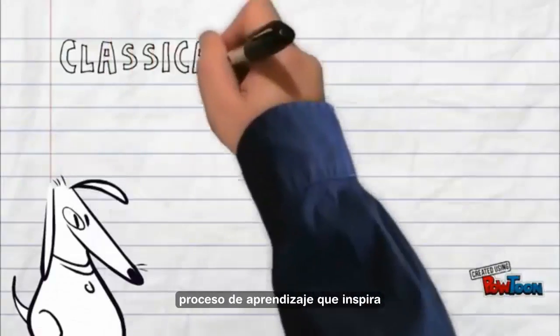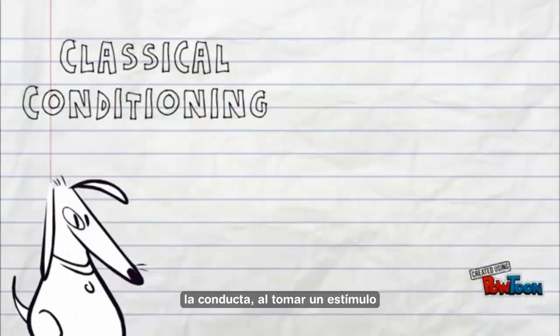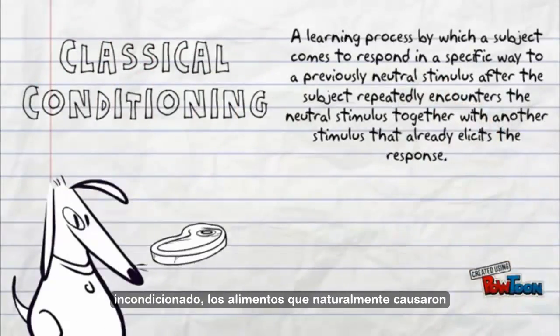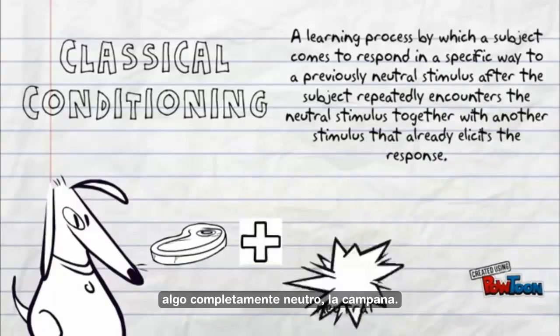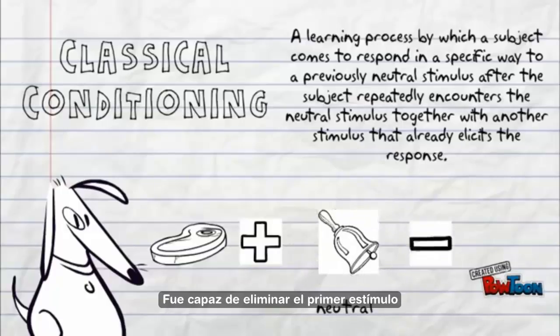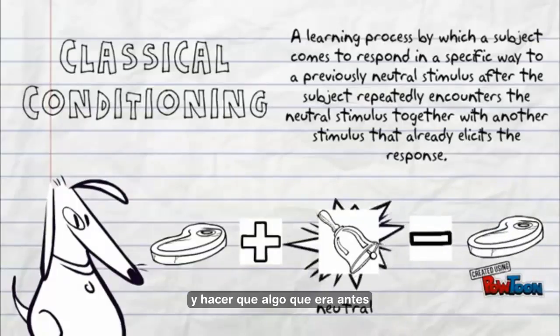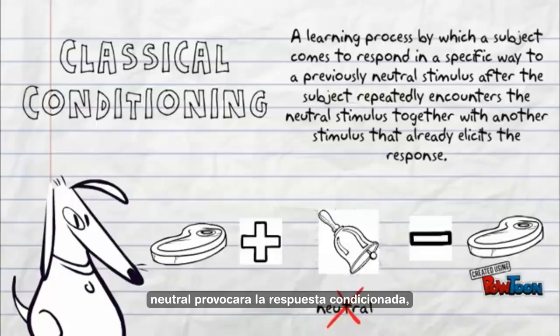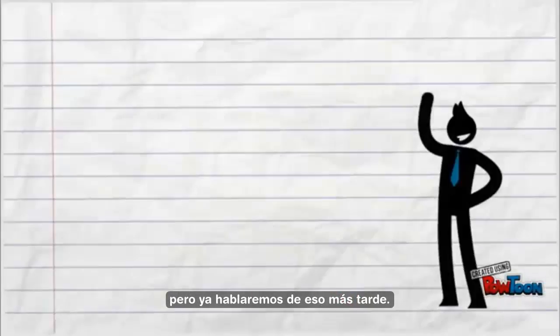Classical conditioning is a learning process that inspired behaviorism. By taking an unconditioned stimulus, the food that naturally caused the dogs to salivate, and combining it with something entirely neutral, the bell, he was able to remove the first stimulus and make something that was formerly neutral elicit the conditioned response. But we'll talk about that later.